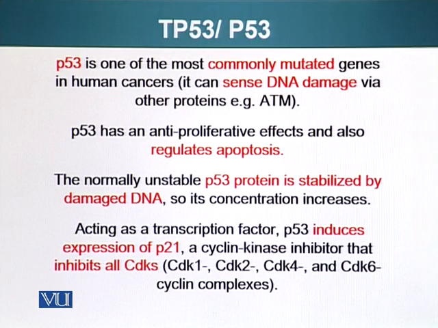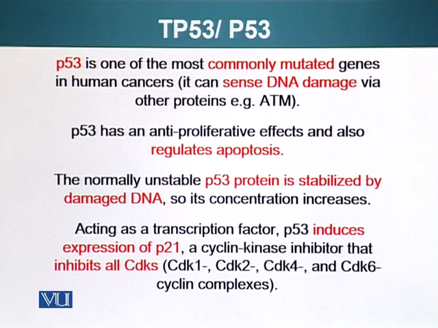P53 can sense the DNA damage through accessory proteins, one of them being ATM. It is a protein that can sense DNA damage. P53 also has anti-proliferative effects and also regulates apoptosis. The normally unstable P53 protein is stabilized by DNA damage, so its concentration increases.